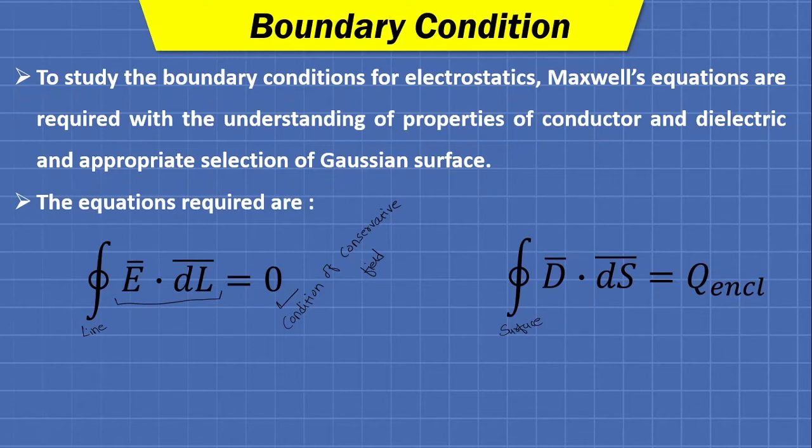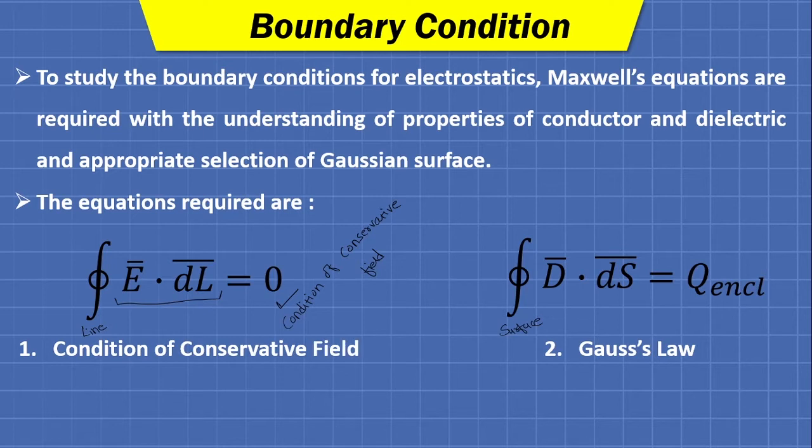However, if you are not aware of these two equations, I suggest you refer to my previous videos. One equation you will get in the video of Gauss's law, and the other you will get in the video of conservative field.